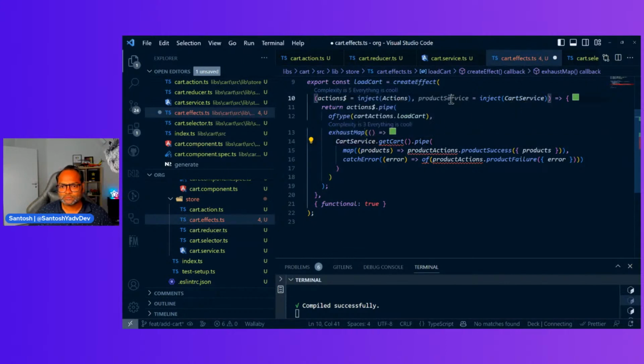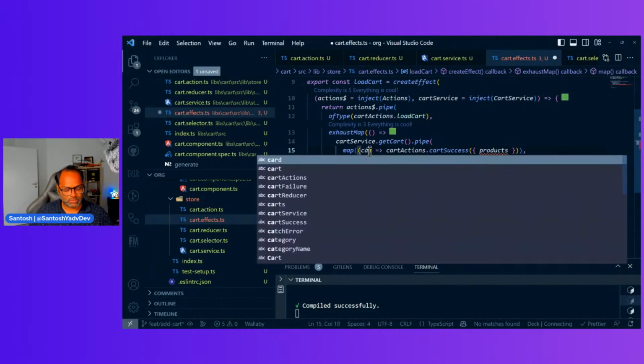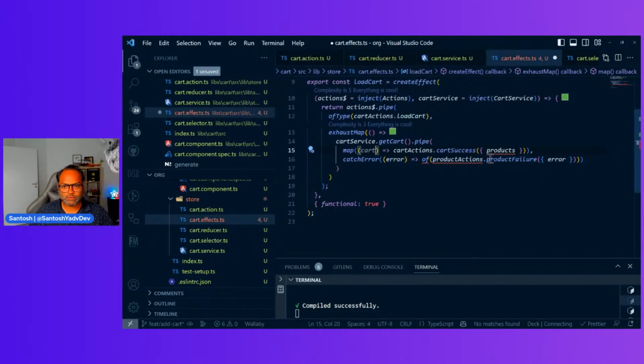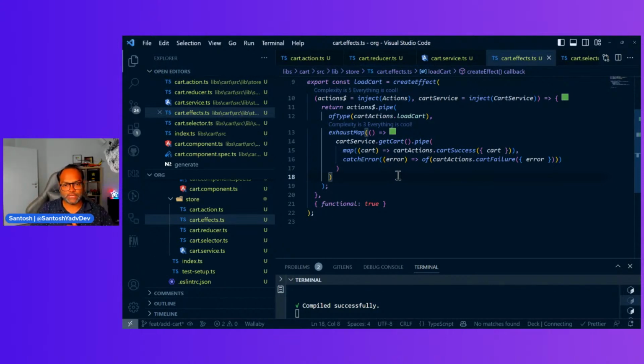Because I'm just using the class name, not the type. Cart service dot get cart, and then we say this is cart success, and here it will be cart. Cart here, same for this. So cart action and cart failure, and I think this should be okay. And I have to import of. Great. So we have effects as well.